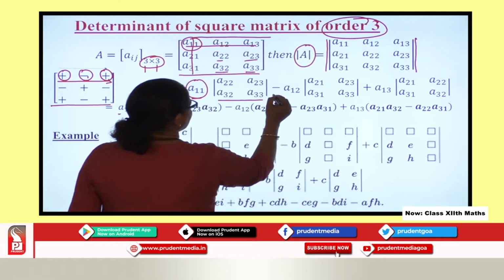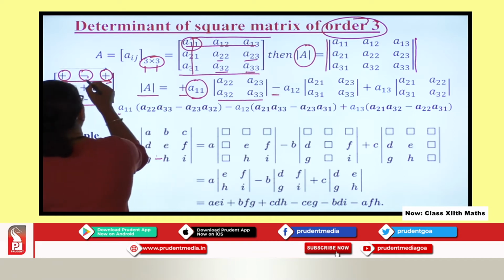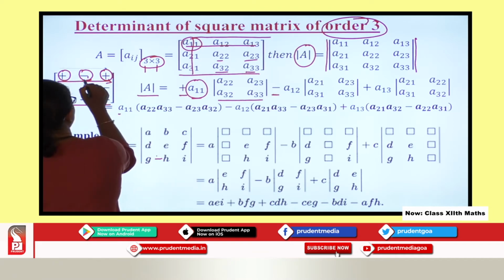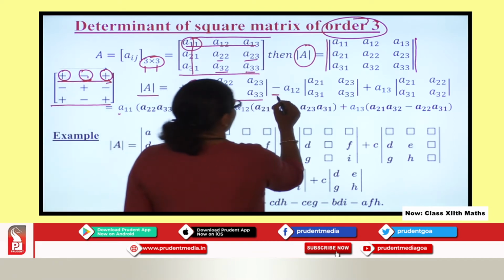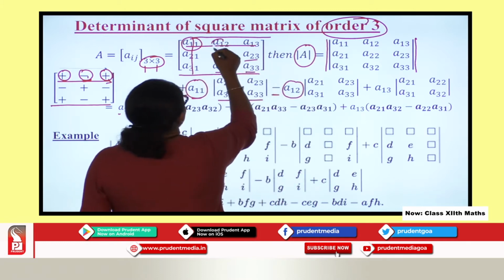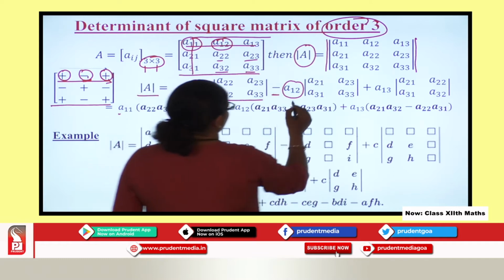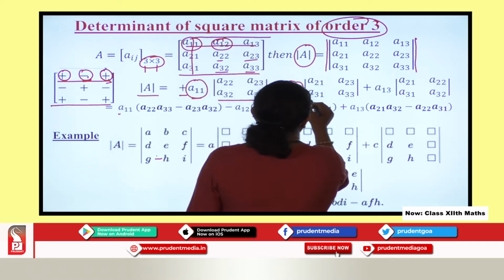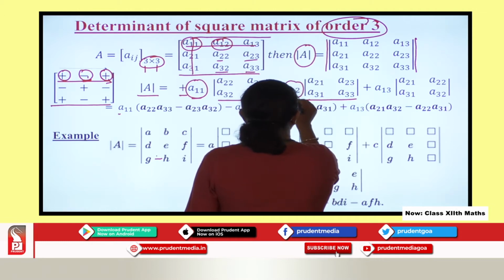Now this is the minus sign. So how did I get this minus sign? Here you can see the minus sign. So I get minus of, now this element is basically the second element present over here, A12. Now how did I get this determinant? By deleting the first row and second column.